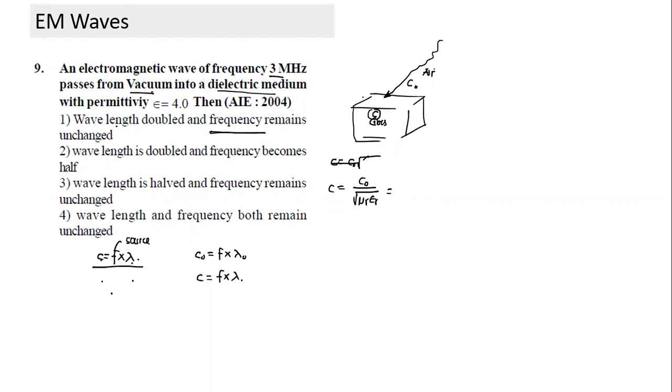Yes, Vignesh? Sir, what about the mu value, sir? See, when it is not mentioned, you have to assume it is a non-magnetic medium. If nothing is mentioned about magnetic properties, mu depends on magnetic property. Ideally, we should have mentioned non-magnetic medium. When you say non-magnetic medium, it means mu r is equal to 1.